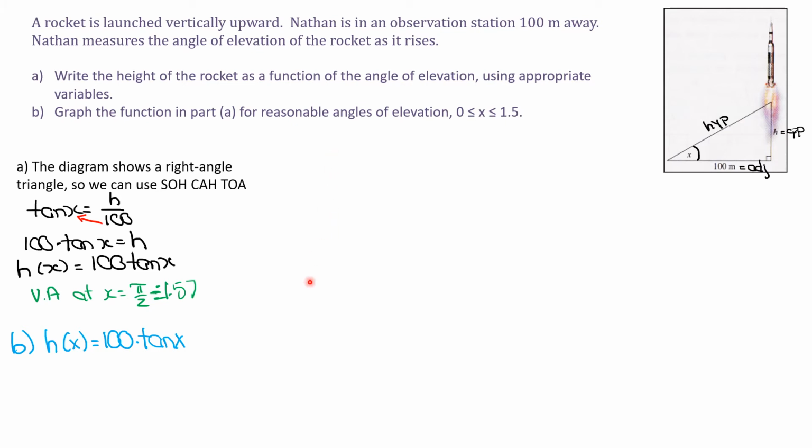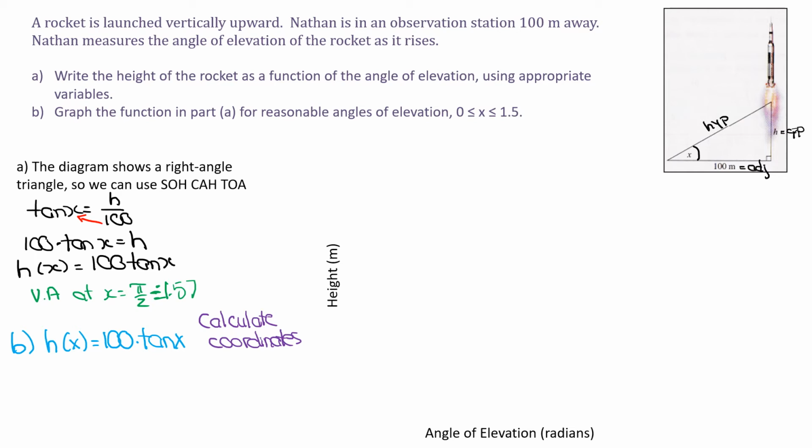My y-axis is, of course, h at x or y, and that's going to be the height. That's the other variable in the question there. So what kind of height numbers do we need? How am I going to figure out what to put in for a scale here? I've got the x-axis figured out. What about a scale for the y-axis? So let's calculate a few coordinates just to get a bit of an idea here. I know height is my vertical axis, and I know angle of elevation in radians will be my horizontal axis, but I want to get an idea of what kind of scale to use.